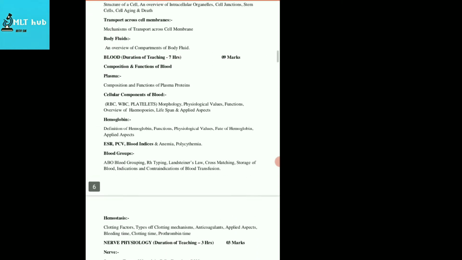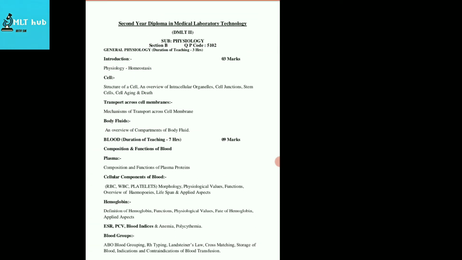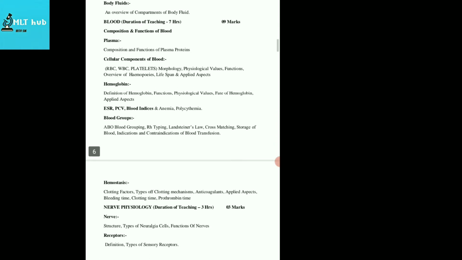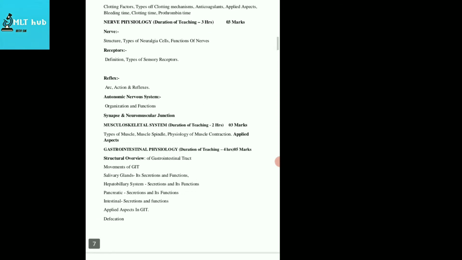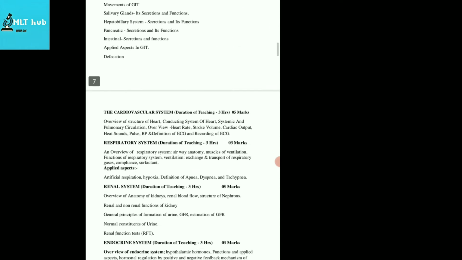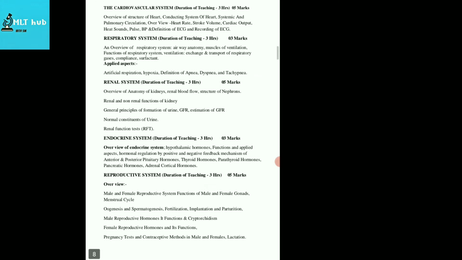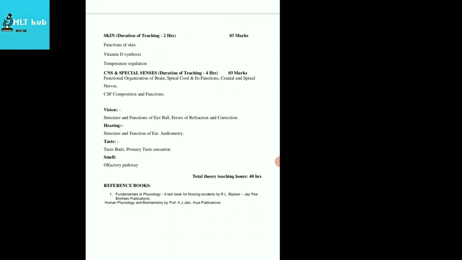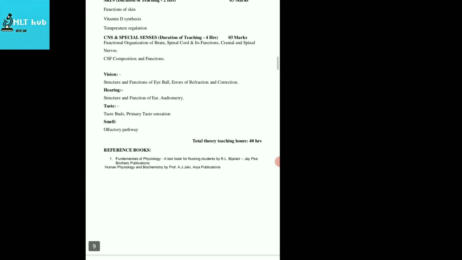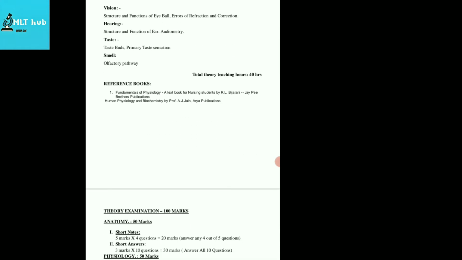You might see here that it was general physiology, blood, nerve physiology, musculoskeletal, gastrointestinal physiology, cardiovascular system, respiratory system, renal system, endocrine system, reproductive system, skin, CNS, and special senses like vision, hearing. So that's all in physiology.